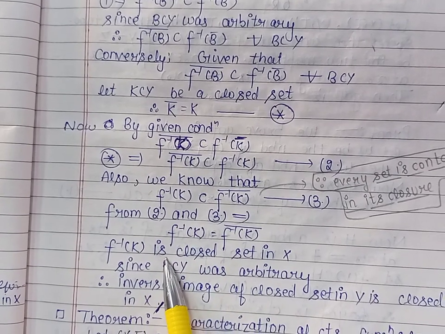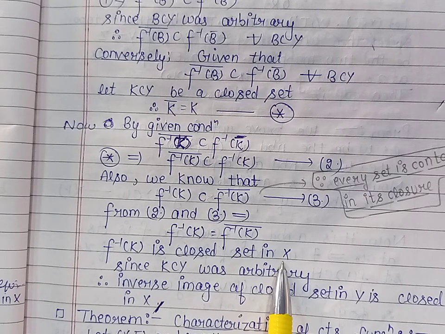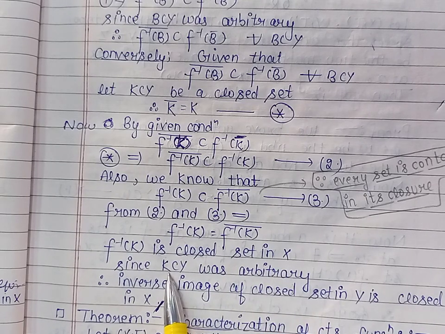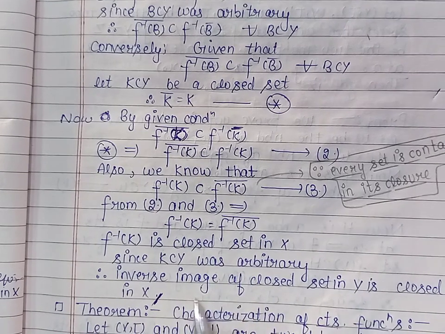So we have proved f inverse K is closed in X because K was an arbitrary closed subset of Y. So we have proved the inverse image of a closed set in Y is closed in X.